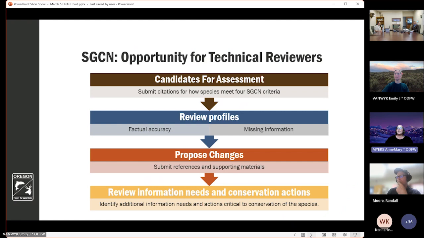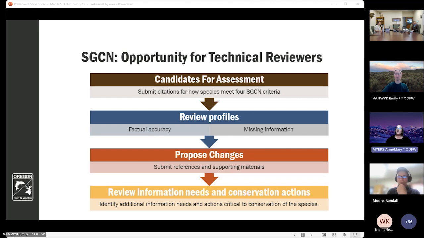So getting to the ask. Our ask is for partners to provide us with technical information. The draft list of species that have been assessed to date by ODFW is presented in the bird spreadsheet on the revision website, in addition to the draft list of bird species of greatest conservation need and greatest information need. For species on the draft list, we're looking for technical partners to review the profiles for factual accuracy, missing information, and being current.